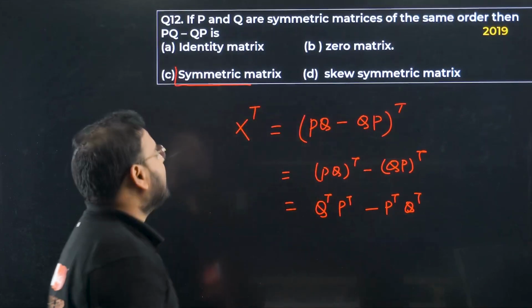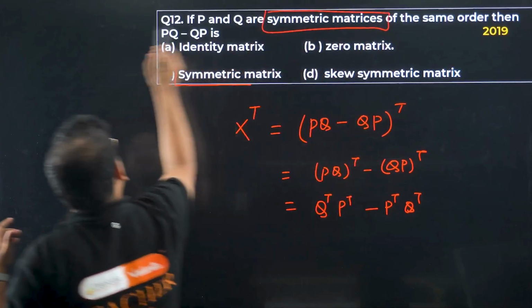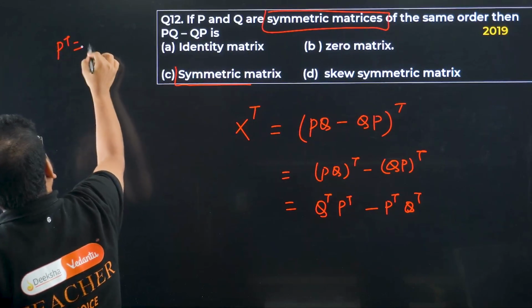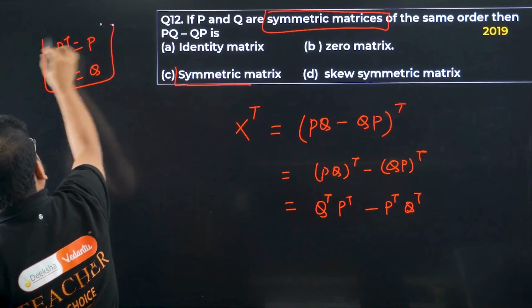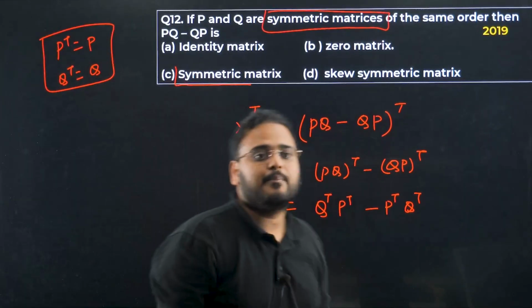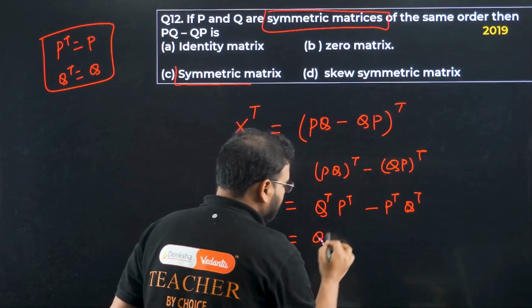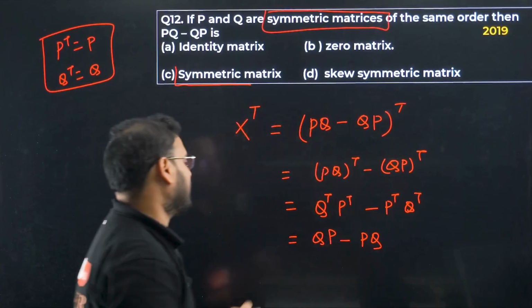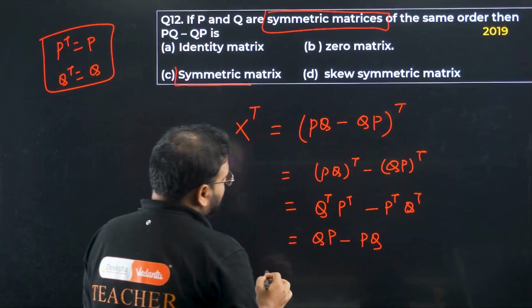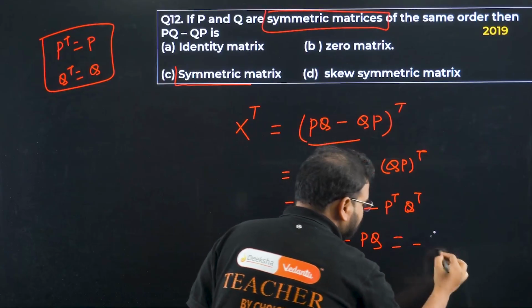They have given that they are symmetric matrices. What does it mean? It means P transpose is P and Q transpose is Q. That's the definition of a symmetric matrix. So I can just change that. I'll have here QP minus PQ. Now if I want to write this in the same format, I have to take what, dear? Minus sign common.